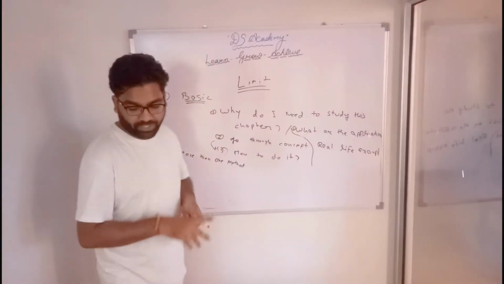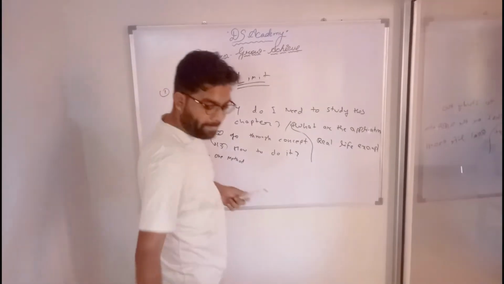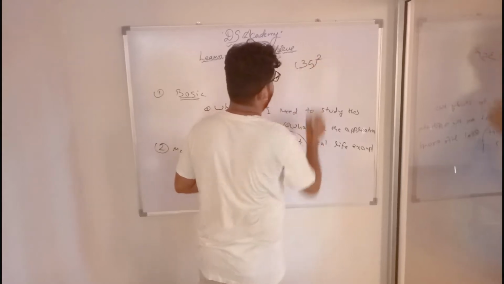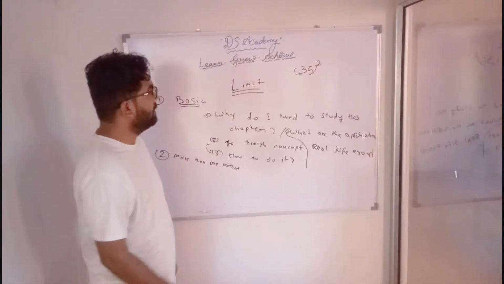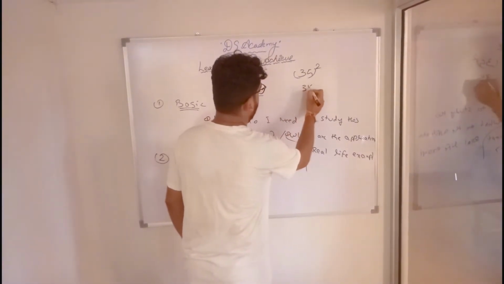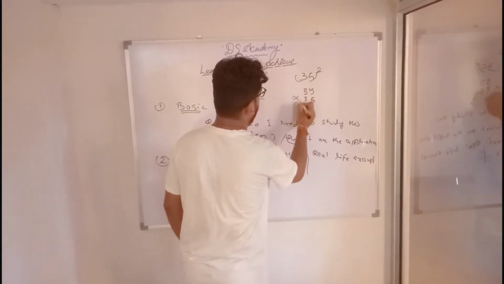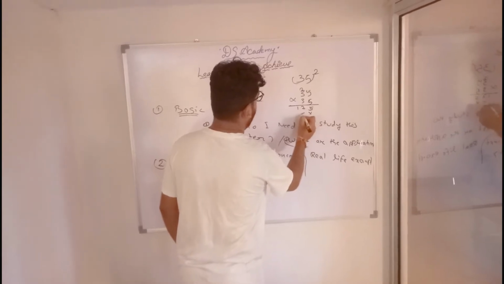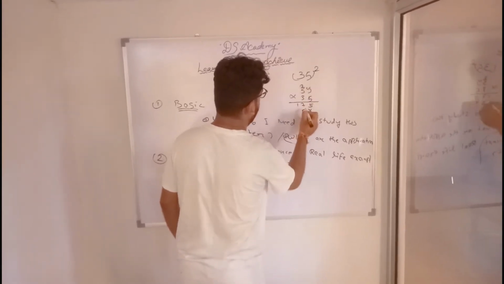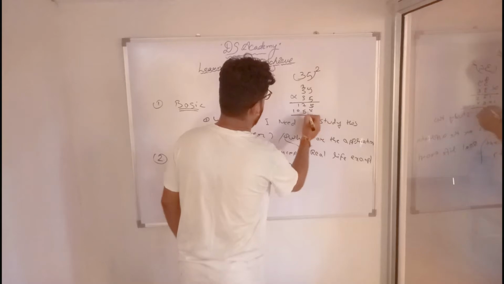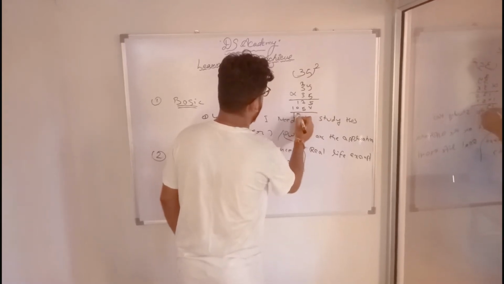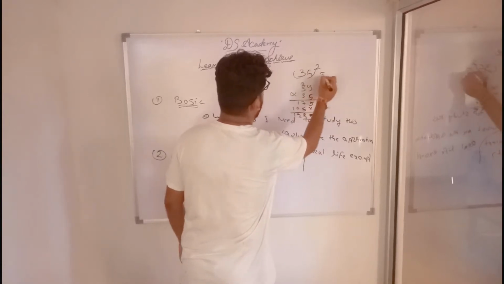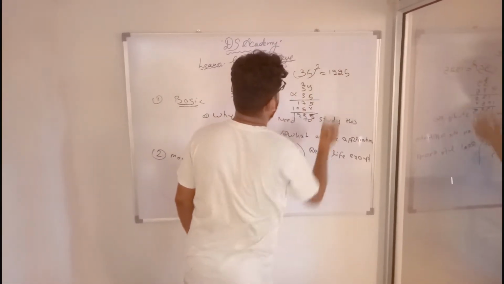A simple example I would like to give you: square of 35. One method of solving this question is 35 into 35, which gives 1225.